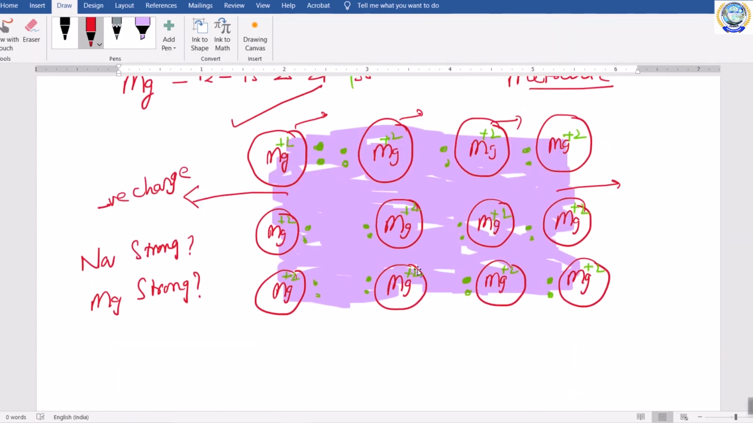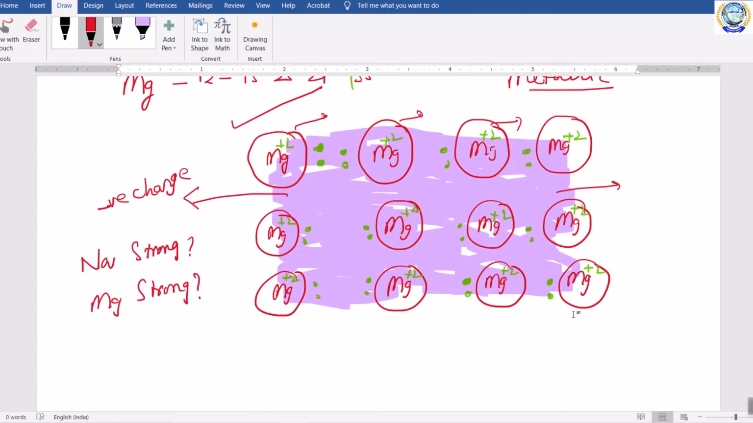Suppose here, count the number of atoms: 1, 2, 3, 4, 5, 6, 7, 8, 9, 10, 11, 12. That means in this magnesium metal there are only 12 magnesium atoms. Though it has 12 magnesium atoms, it gave 24 electrons. So the power of this electron cloud is more when compared with the electron cloud present in sodium metal. So automatically this will attract these magnesium ions with greater force.